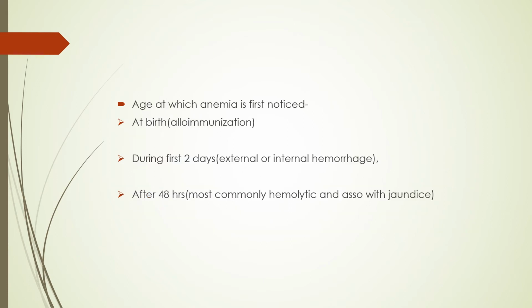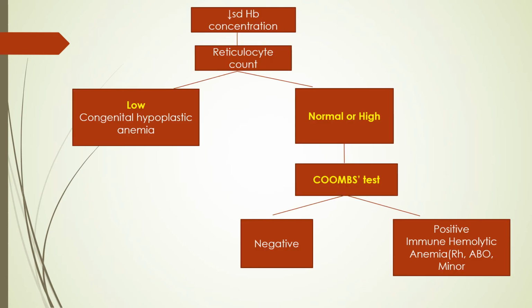Then the age at which anemia is first noticed also gives us a clue towards the cause of anemia. If a child is markedly pale at the time of birth, then it may be because of significant hemorrhage or alloimmunization. Anemia noticed during the first 2 days of life may be because of external or internal hemorrhages. But anemia appearing after the first 48 hours of life is most commonly hemolytic and usually associated with jaundice.